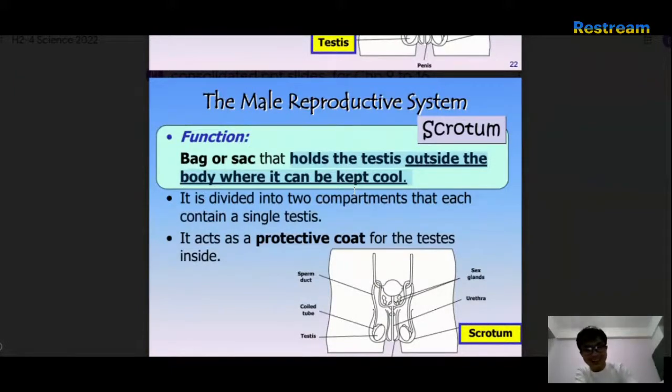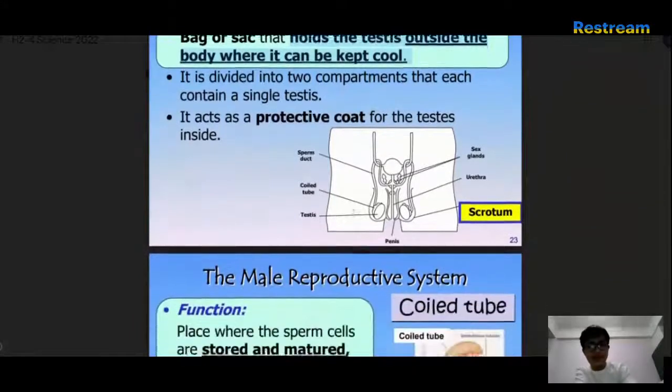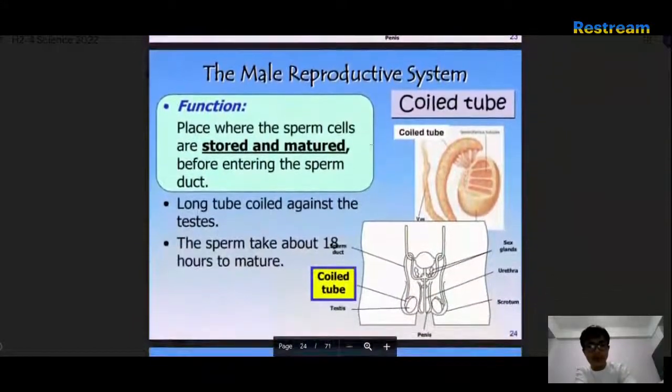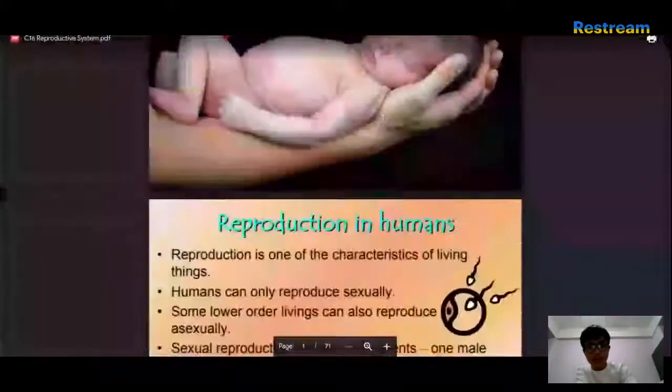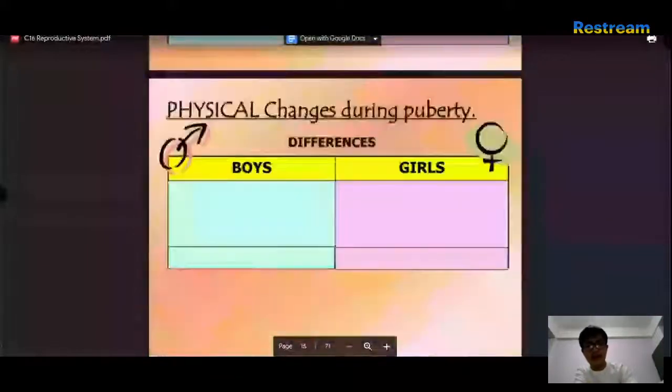So basically, it's just protective coat to keep it cold. Okay. Coiled tube. What is this anyway? Oh, whoops. La-di-da.